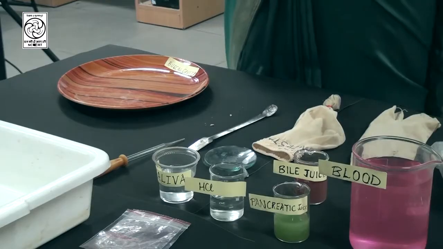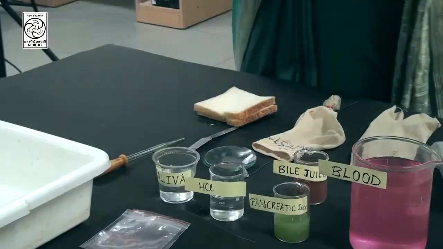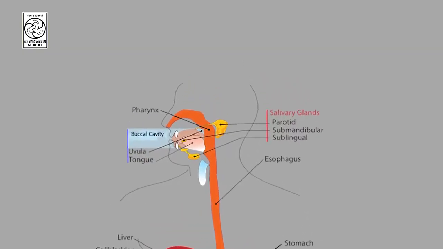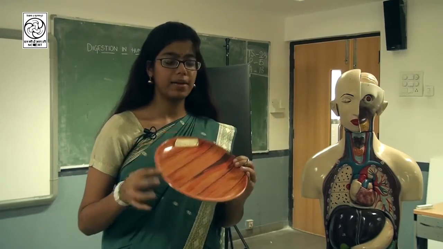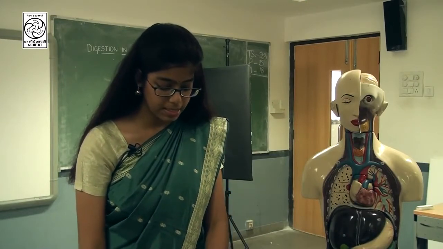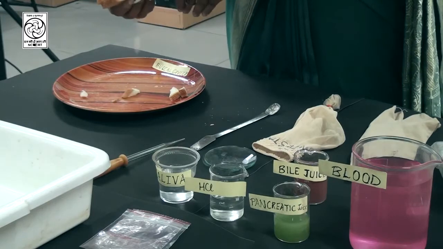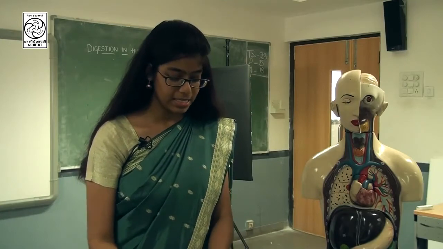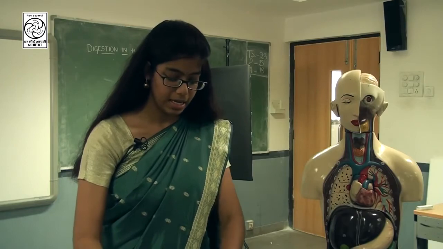We can take these scissors to act as our teeth. Suppose this to be the buccal cavity. The buccal cavity is the cavity inside our mouth. So I am taking this plate to be a buccal cavity. We take in food, we cut it into smaller pieces with our teeth. The main cutting and biting teeth, what is their name? Incisors. Very good, incisors. So basically we cut the bread with our incisors.